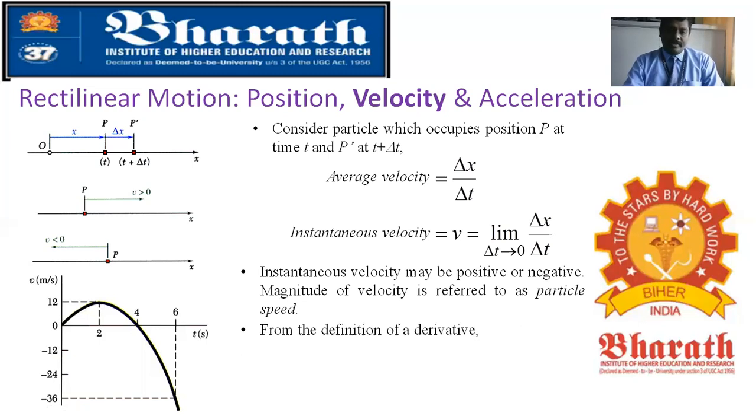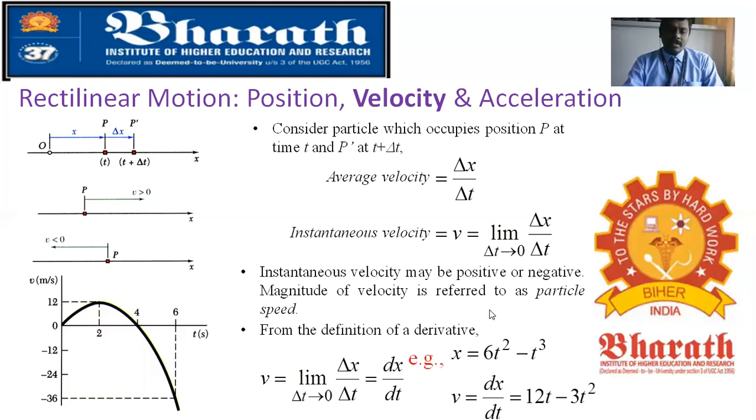Also, from the definition of a derivative, v is the limit del t tends to 0 of del x by del t, that is dx by dt. That is the change in displacement dx divided by the change in time dt. As an example, as we have seen already, x is a function of time, x equal to 6t squared minus t cube. So you can find the velocity from this.